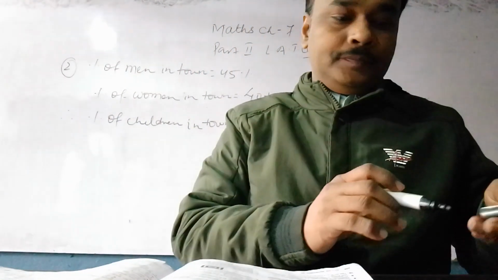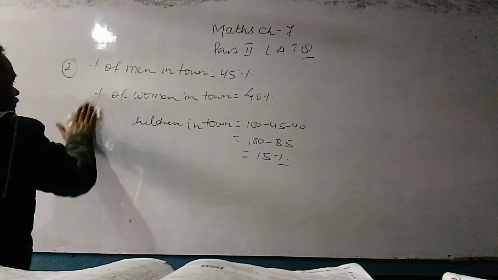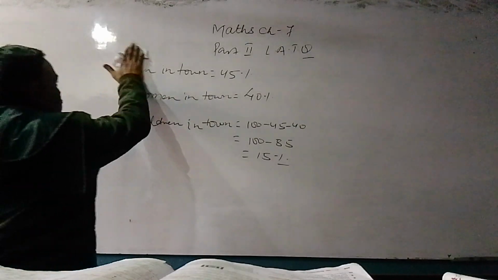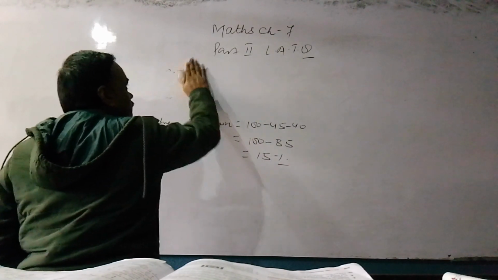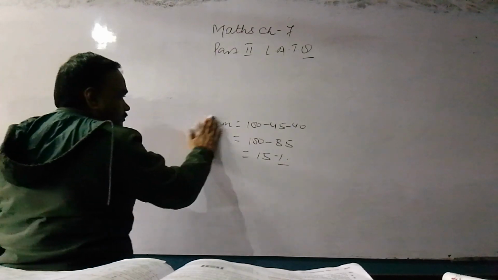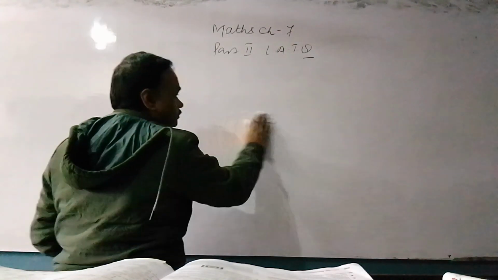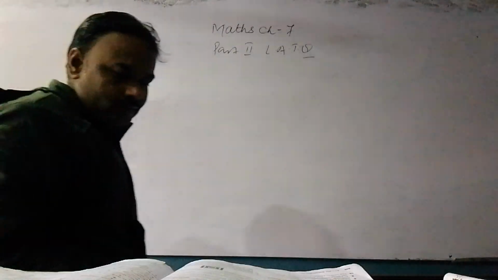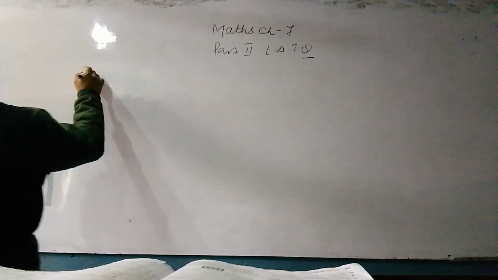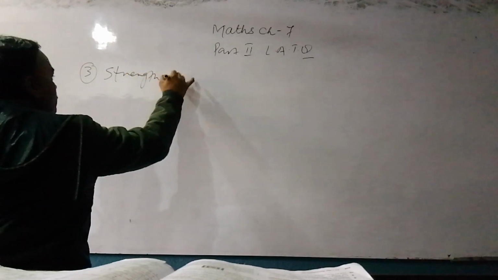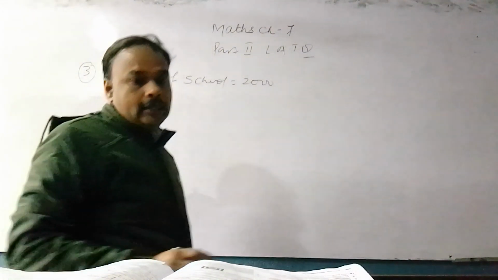Now see question number 3. Strength of a school is 2,000, means there are 2,000 students in a school.